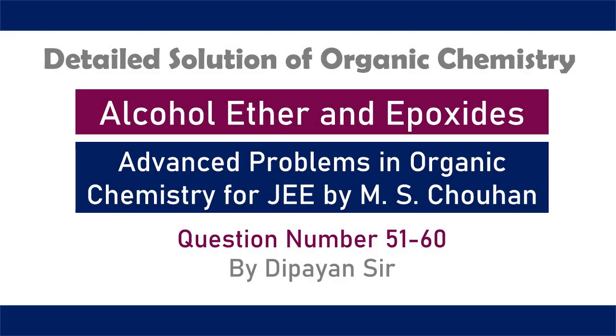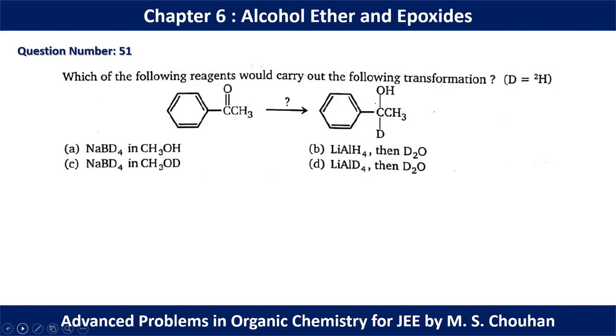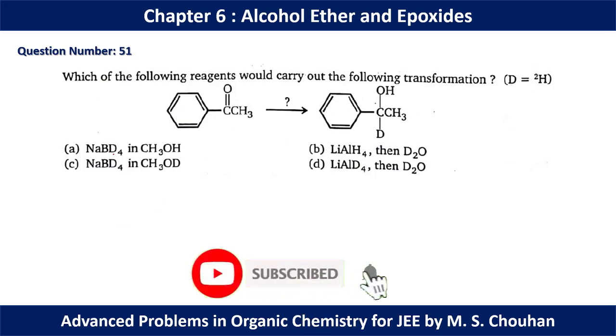Hello students, in this video we are going to discuss question number 51 to 60 of alcohol, ether and epoxide from Advanced Problems in Organic Chemistry for JEE by MS Chauhan. In question number 51 we have one molecule and finally we have alcohol. To have this final product we can start with sodium borohydride, but the hydrogen is substituted by deuterium here.